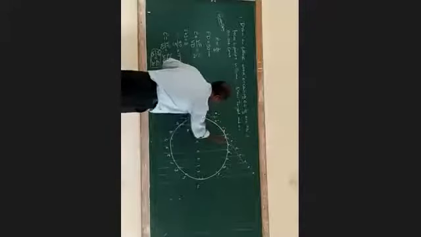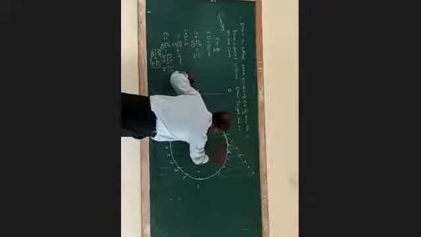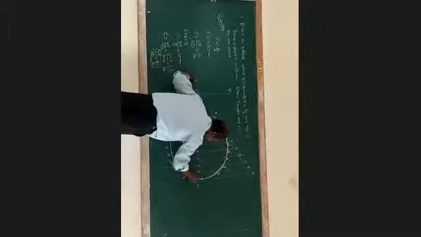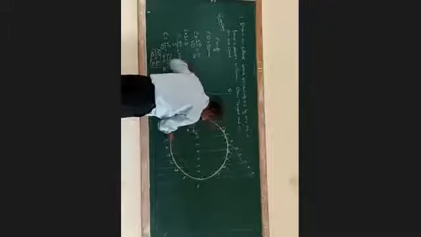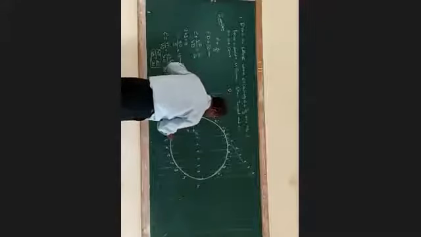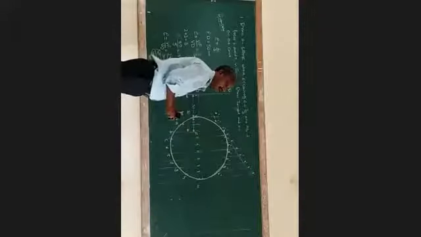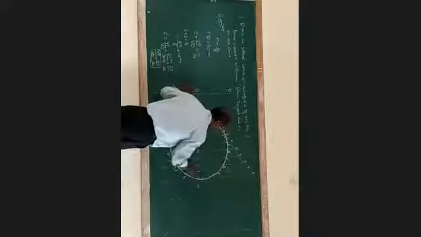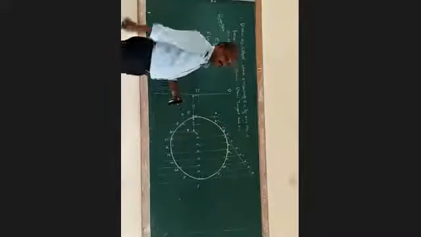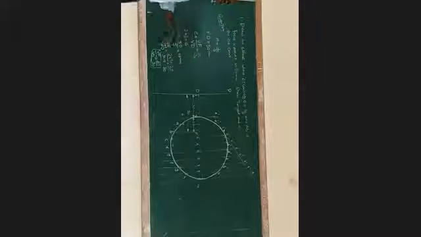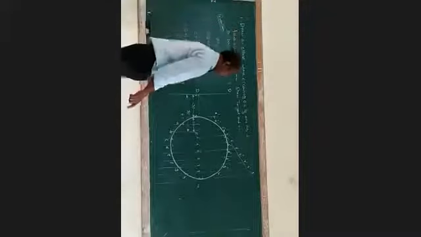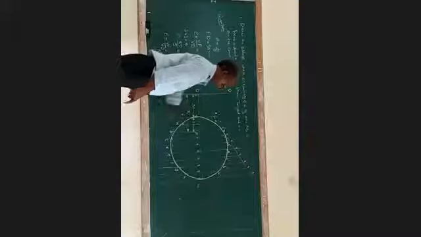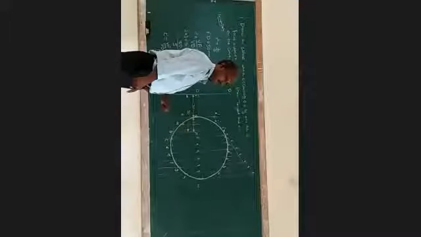You have to use an H pencil for drawing the curve. A single line, not a double line. For understanding purposes, I have drawn 2 times, but you have to draw only a single line with thick and dark lines. That is, you have to use an H pencil. All of you understand? Is there any doubt on drawing this ellipse?